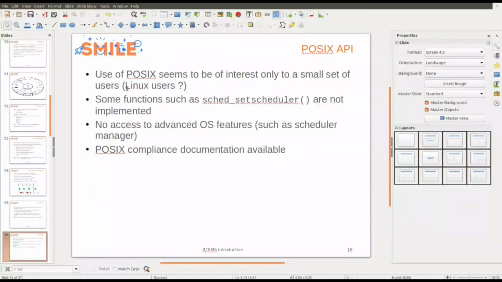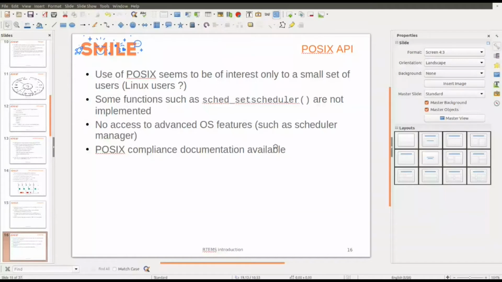And as I said, there is no access to advanced features, such as the scheduler manager. Actually, the POSIX API was designed to be compatible with some existing applications in the POSIX standard. There is a POSIX compliance document available on the RTEMS documentation website.